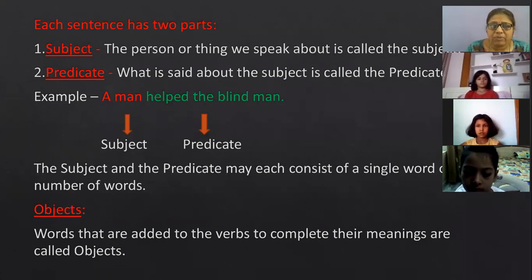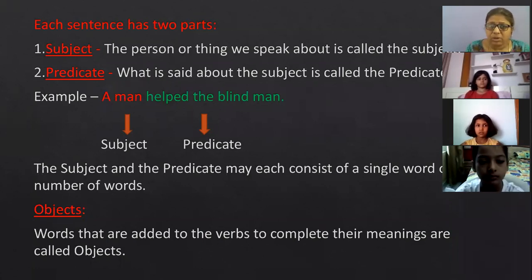Now how will we find out which part of the sentence is subject and which part is predicate? What is subject? The person or thing we speak about is called the subject. Whatever we are speaking about in the sentence, that is the subject.